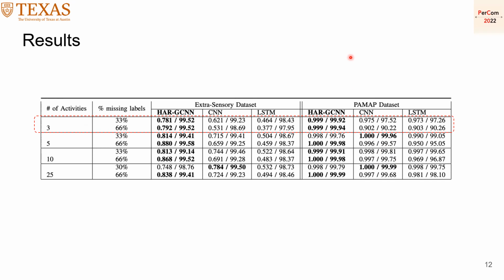If we think about this, there is a main difference between the ExtraSensory dataset and the PAMAP dataset. The ExtraSensory dataset was collected in the wild. There was no script for the users to follow in executing the activities. On the other hand, in the PAMAP dataset, users were asked to do a script of activities. And what happens here is that we attribute this high accuracy to the models having discovered this script. So basically, the features or the measurements did not matter in this context, because the script was there.